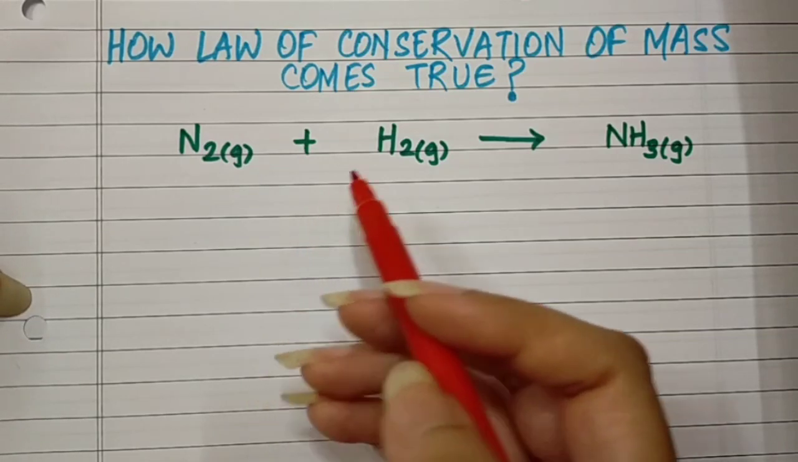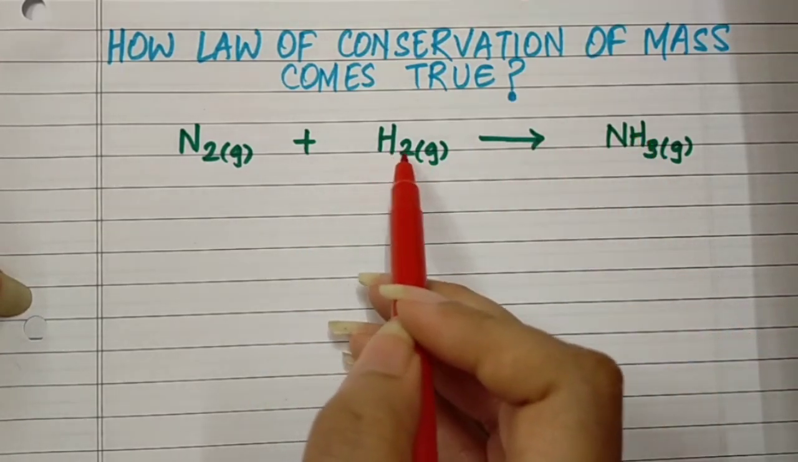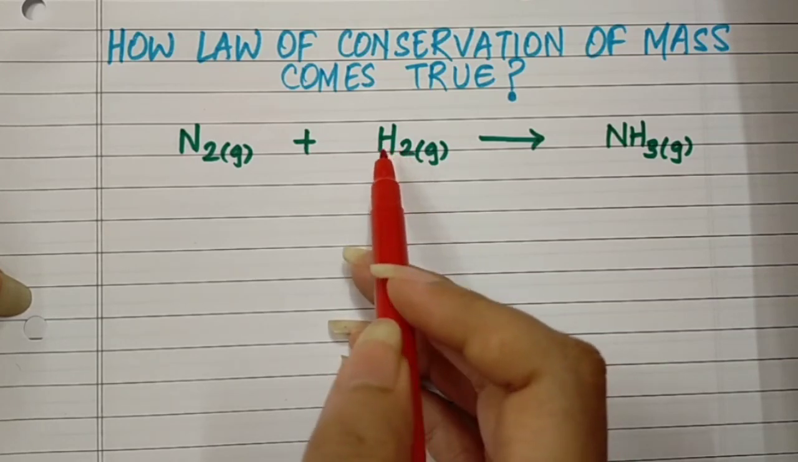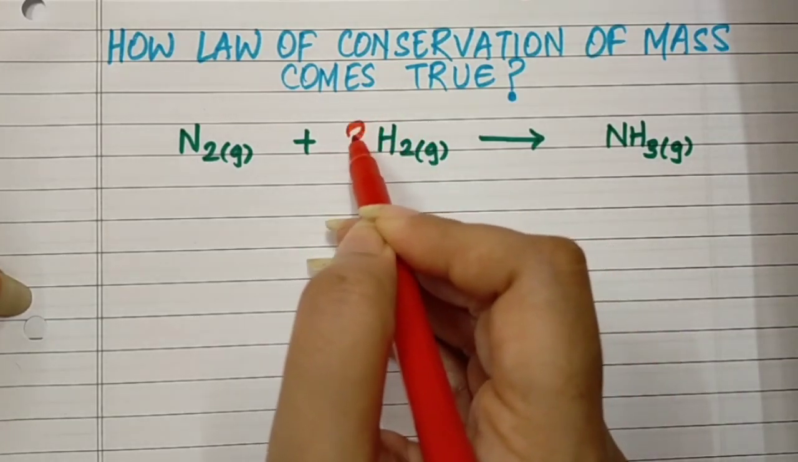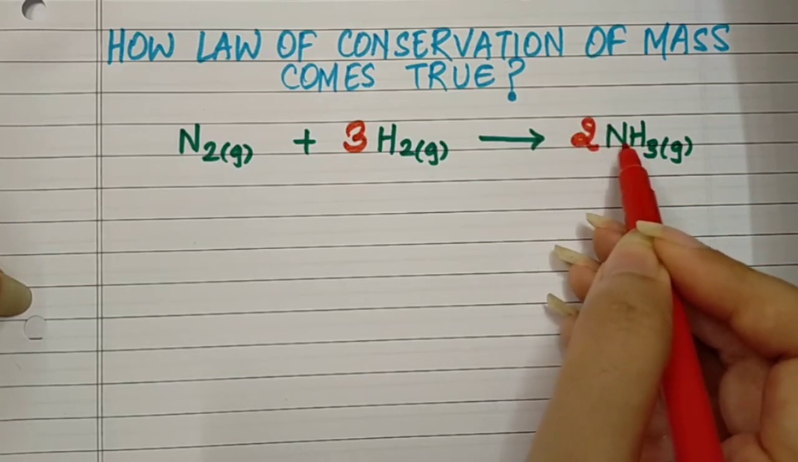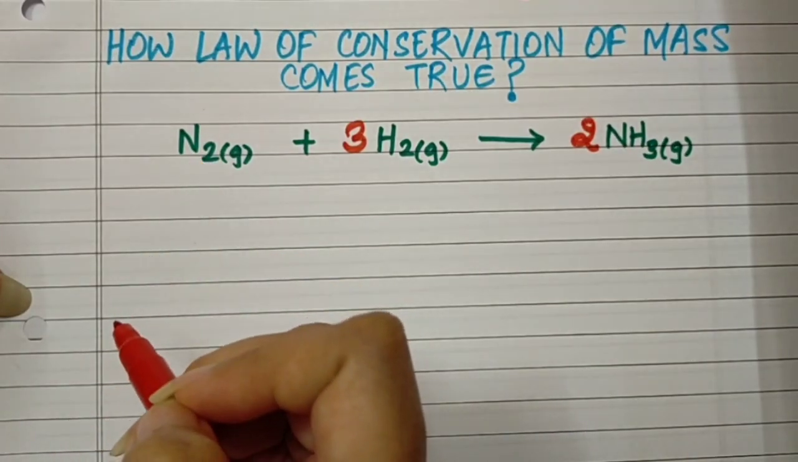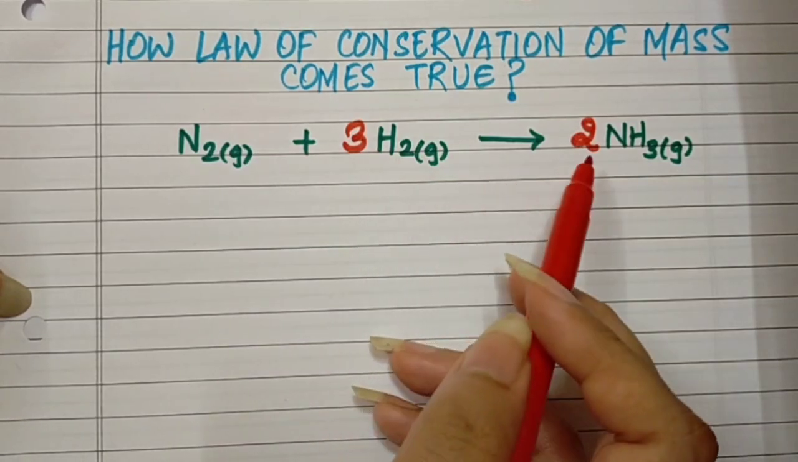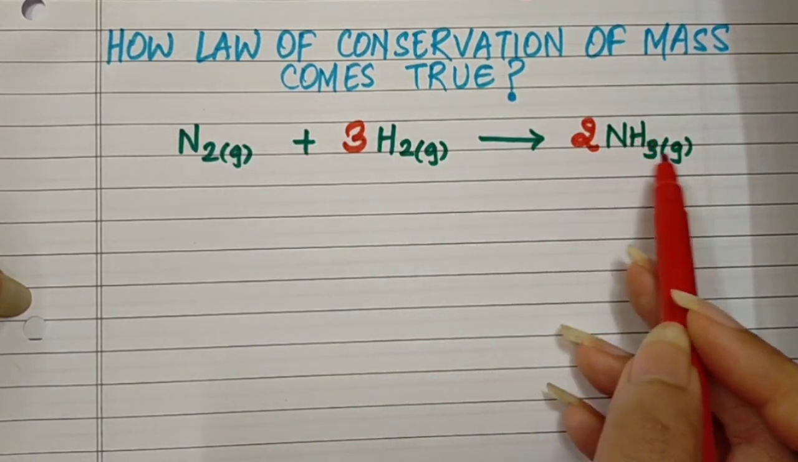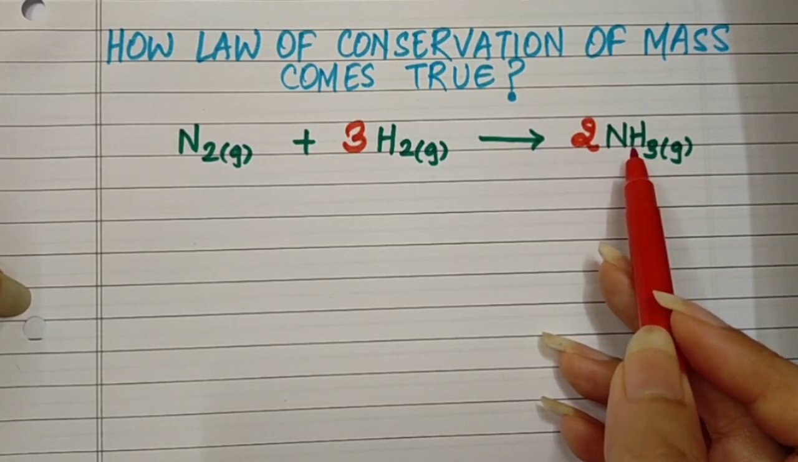Okay, yes, so in the product side it is 3 hydrogen and 2 hydrogen in the reactant side. So we will write 3 here and 2 here. Now 2 atoms of nitrogen here in the product side and 2, so it is balanced. So this is the balanced chemical equation for the formation of ammonia, NH3.